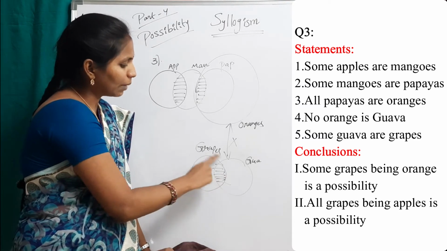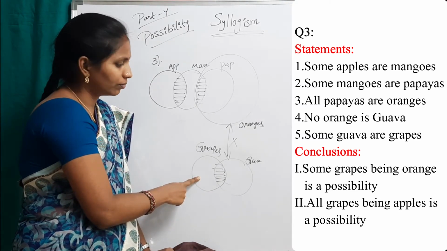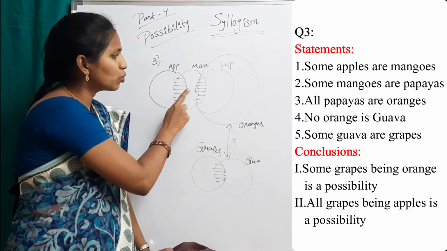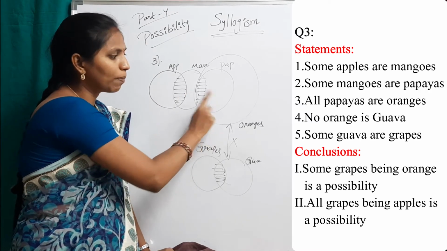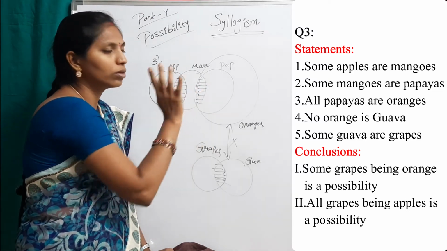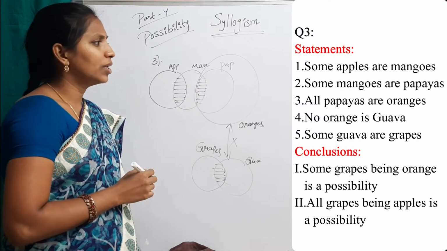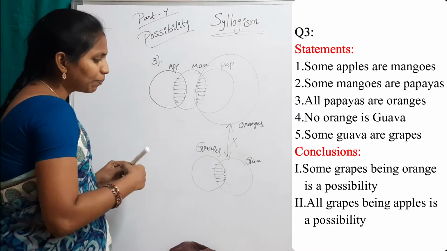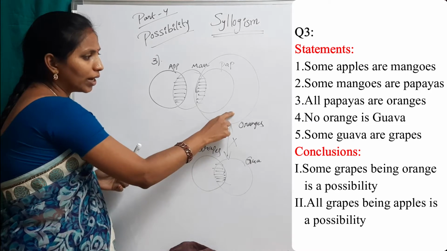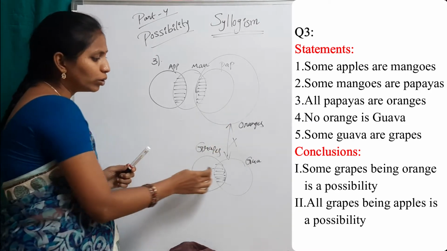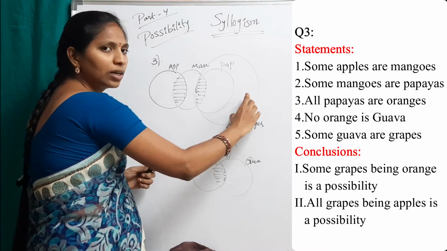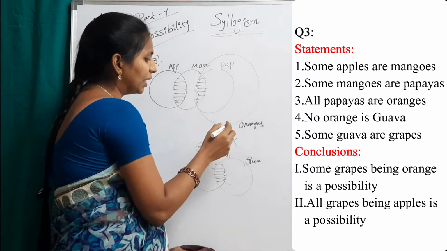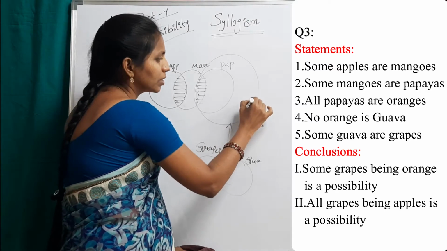And coming to grapes, we can connect these grapes to apple, these grapes to mango, these grapes to papaya, and these grapes to orange. First conclusion: some grapes being orange is a possibility. I want to draw the possibility diagram.